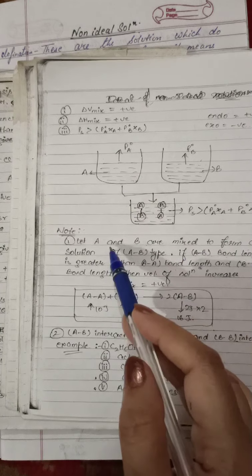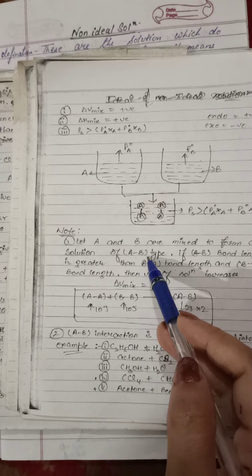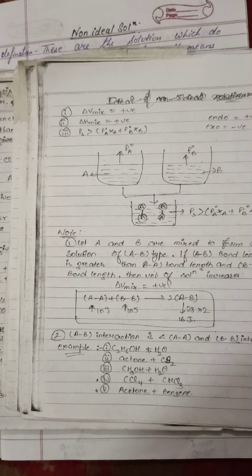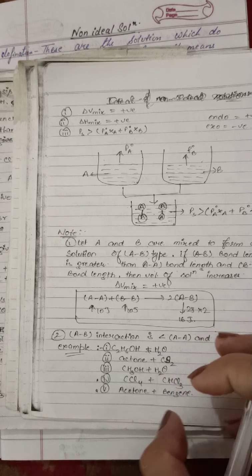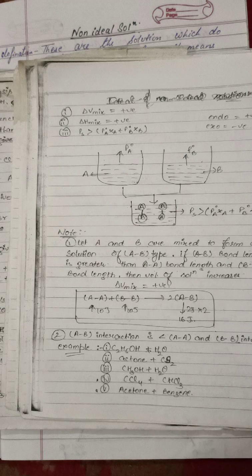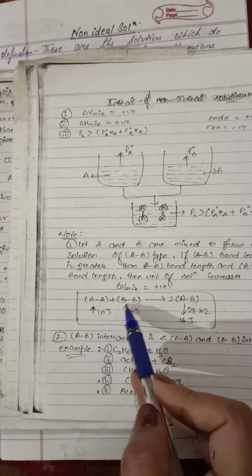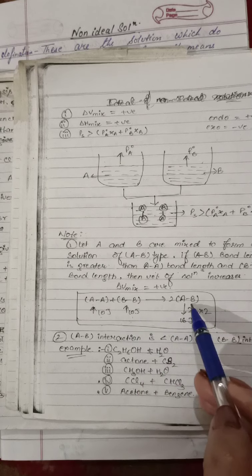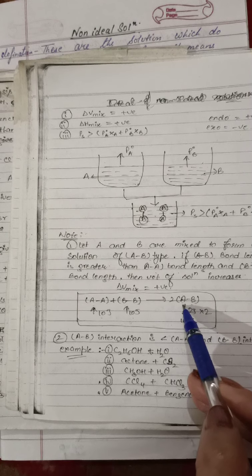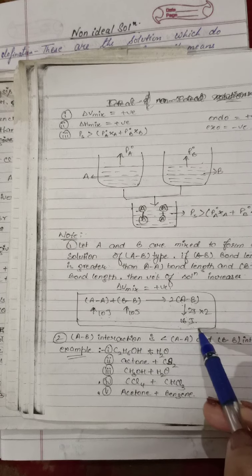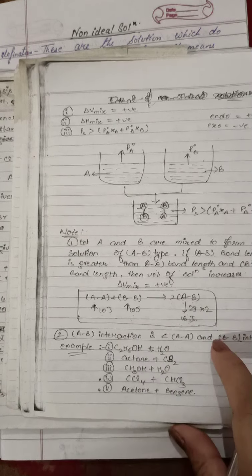In a note you can write down: let A and B be mixed to form a solution. When A and B are mixed, they form an AB type. The AB bond length is greater than AA and BB, so the AB interaction is weaker. For example, AA is 10 joule and BB is 10 joule, but AB is not the same; here it comes as 16 joule. This is the first example.